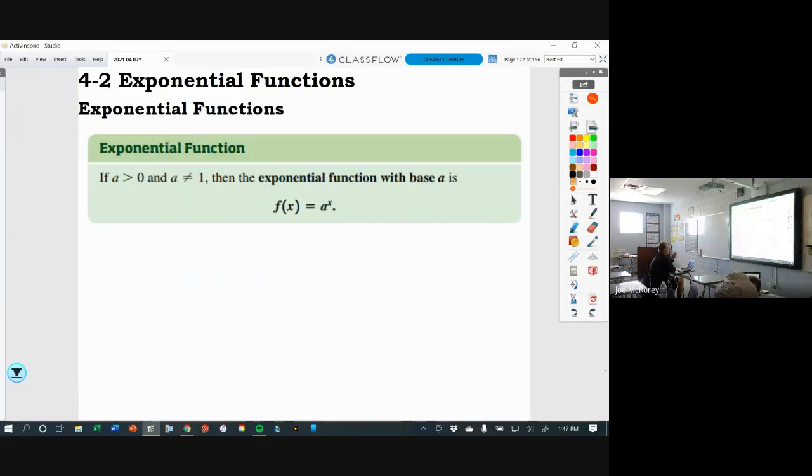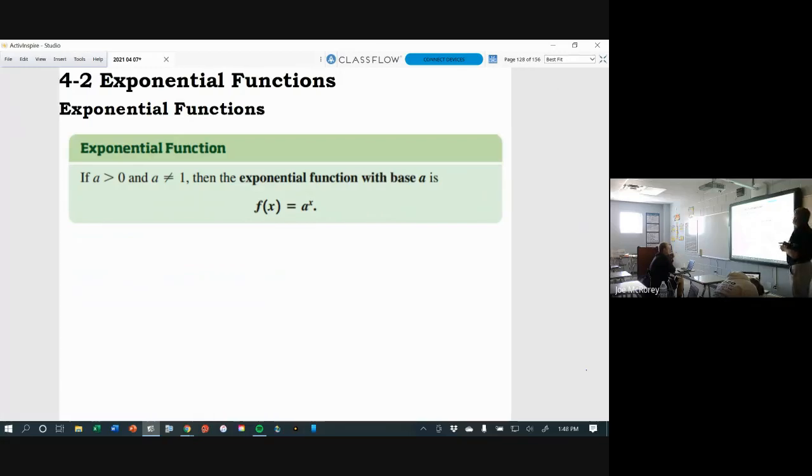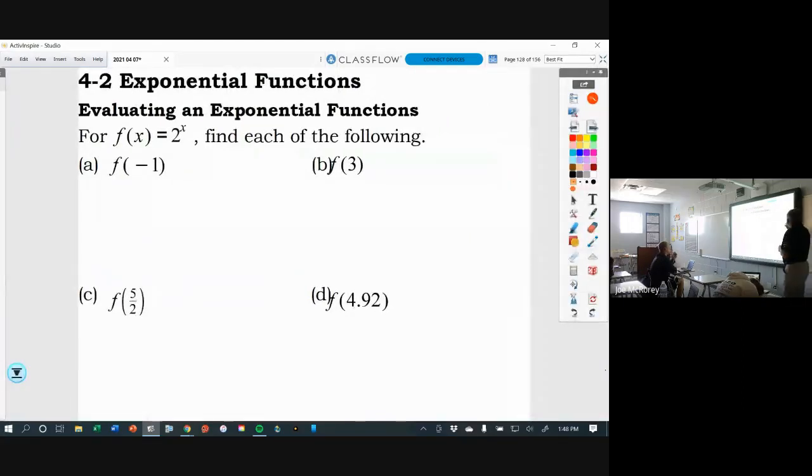This is an exponential function with base a. We're going to calculate the values of each of these 4 items. F of -1 means take the function f of x is equal to 2 to the x power and write that as 2 to the -1 power. What do we do with negative exponents? We change position. If they're on the top, we move them to the bottom. If they're on the bottom, we move them to the top.